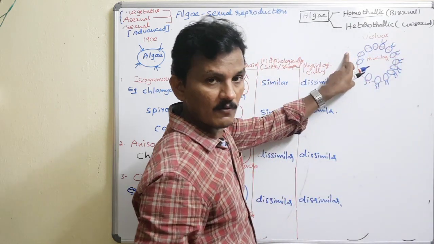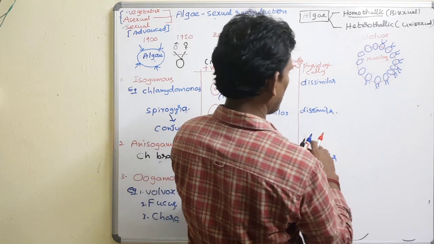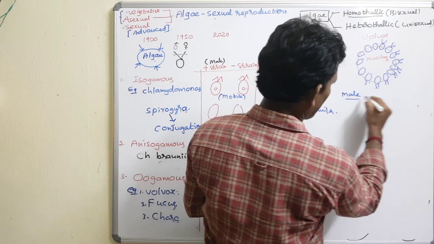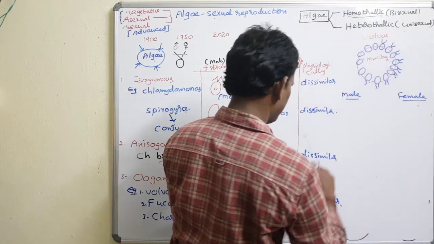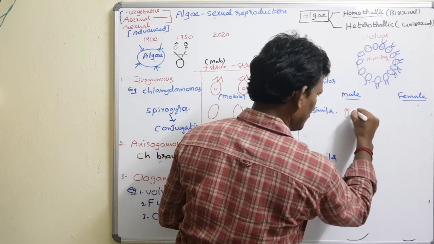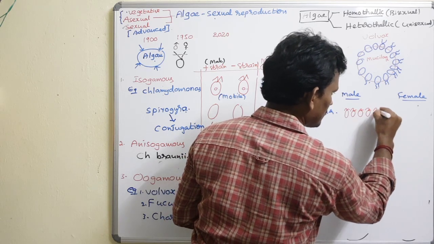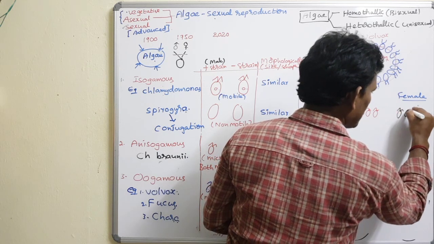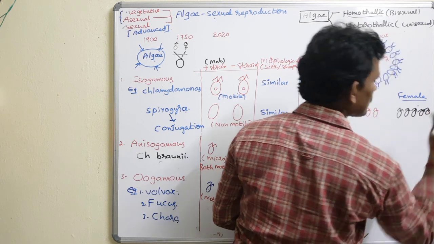Now, how does this kind of colony produce the sexual mode of reproduction? For example, this is the male one, and this is the female one. In the male one, cell 1, cell 2, cell 3, cell 4, cell 5 and so on; the female one also has cell 1, cell 2, cell 3, cell 4, cell 5 and so on.